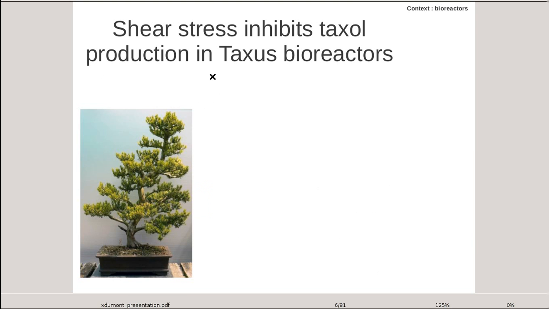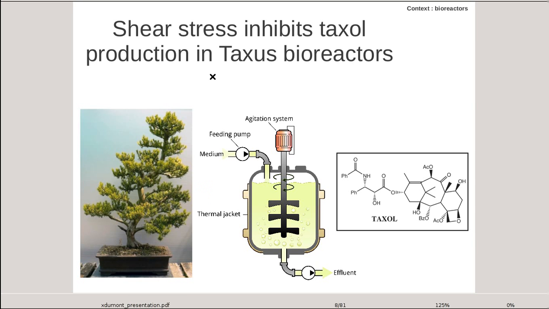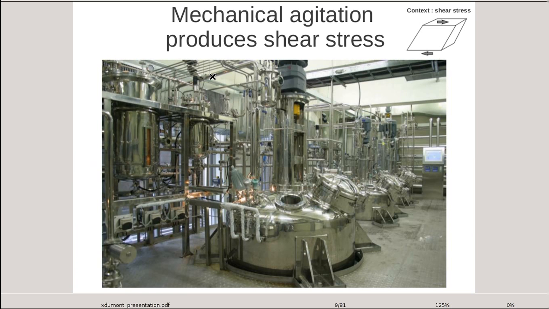Numerous therapeutic agents like anti-cancer drugs such as Taxol have been extracted from plants like Taxus cuspidata, and individual differentiated cells of this taxus can be grown in bioreactors. Bioreactors have been developed to increase the yield of cultured cells and the production of drug. Indeed, they are a high-scale cell culture tool, as you can see here with an industrial bioreactor.